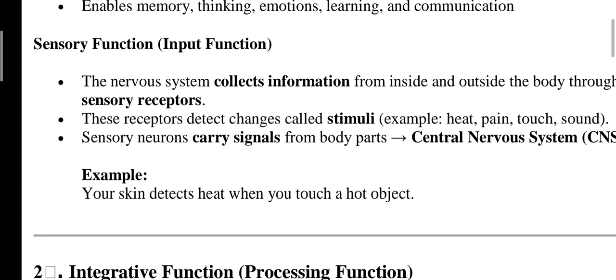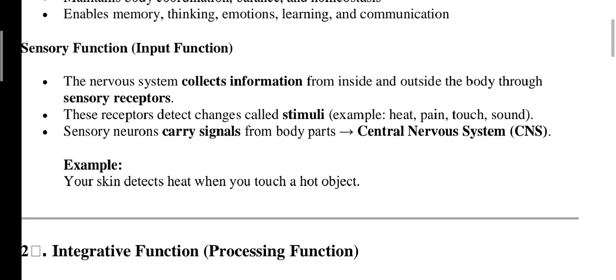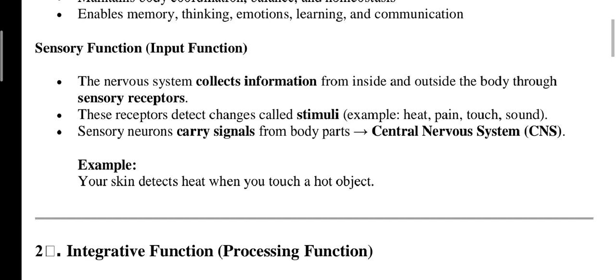Next, sensory function. The nervous system collects information from inside and outside the body through sensory receptors. In sensory function, mainly sensory receptors are responsible. These receptors detect changes called stimuli, for example heat, pain, touch, and sound. Sensory neurons carry signals from body parts to the central nervous system, the CNS. Example, your skin detects heat when you touch a hot object.